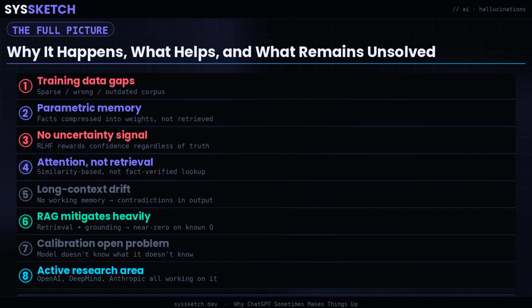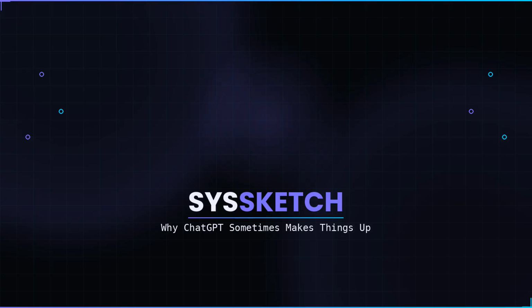Knowing that is what lets you use these systems well. RAG and tool use for anything where factual accuracy matters. Citation requirements that make fabrication detectable and checkable. Appropriate skepticism in thin signal domains. The models are extraordinarily capable. They are not a ground truth and they were never designed to be.